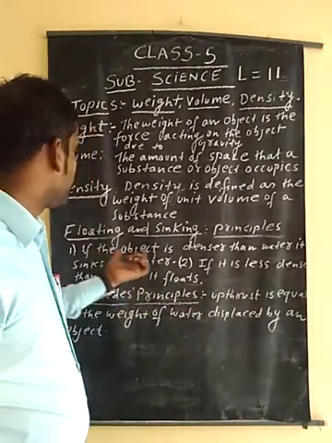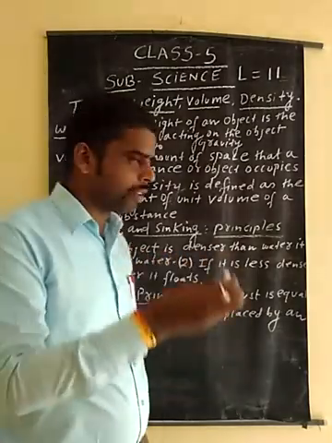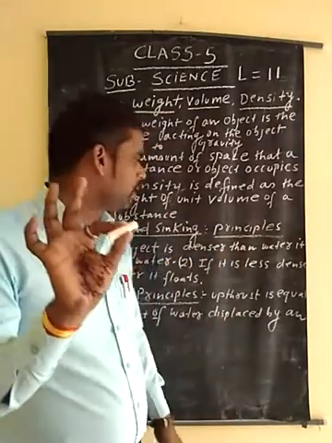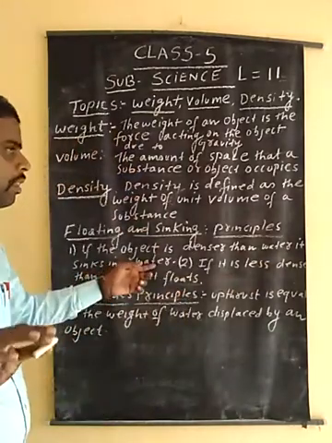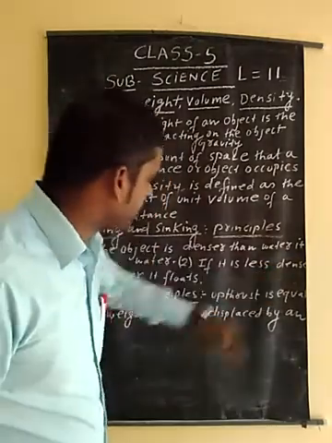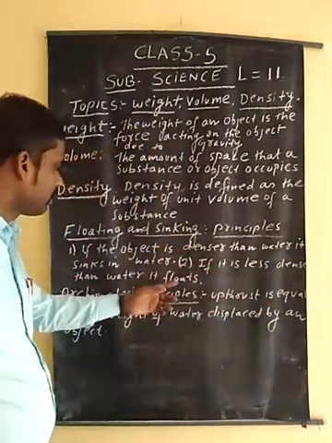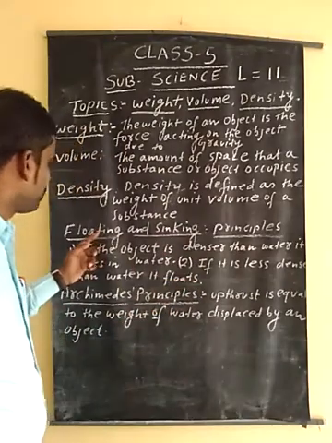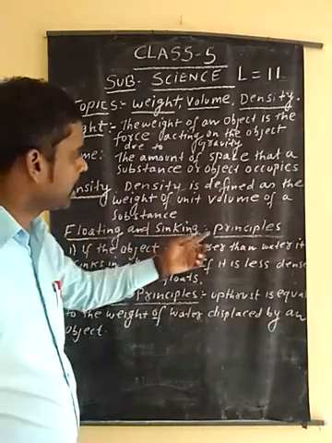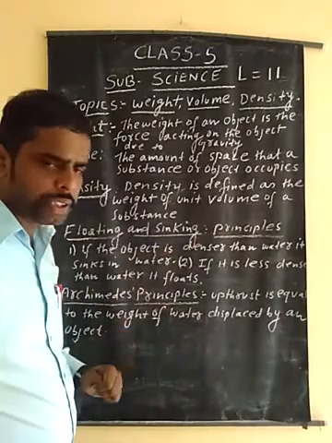Suppose you take this chalk, which is denser than water, then it sinks in water. And if it is less dense than water, any object which is less dense than water floats on the water. This is the principle of floating and sinking, and this is also known as Archimedes principle.